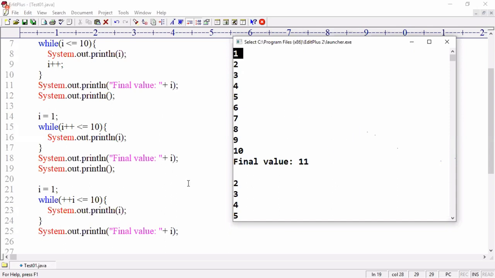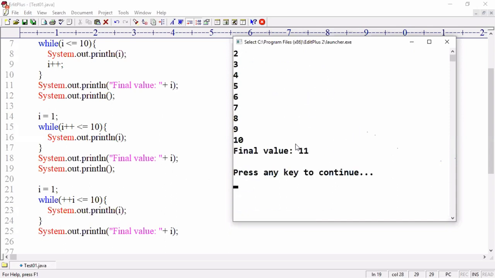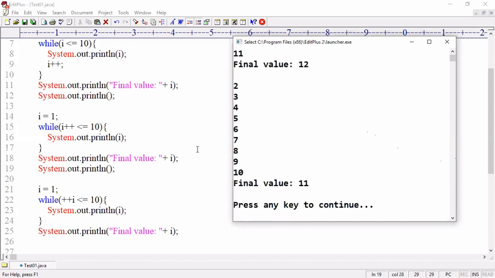1 is missing. So these are all the points you have to consider while working with while. While working with the while loop, you have to consider all these points. Did you understand? The while loop?